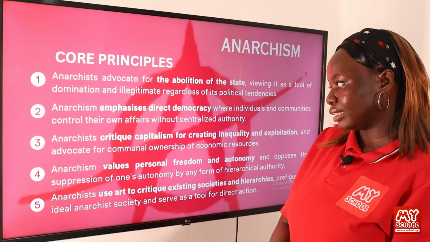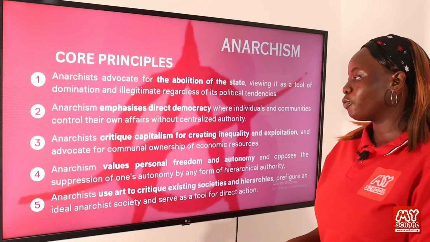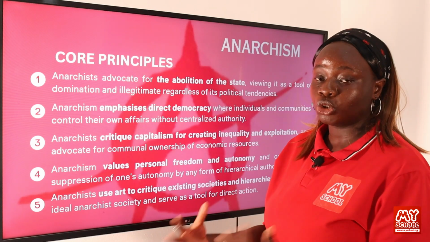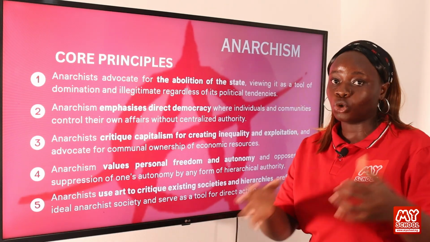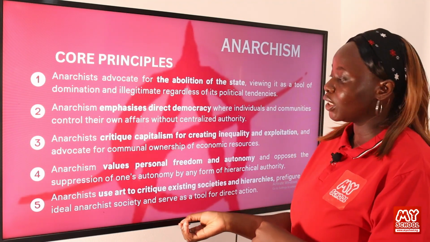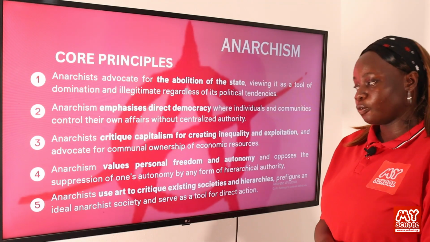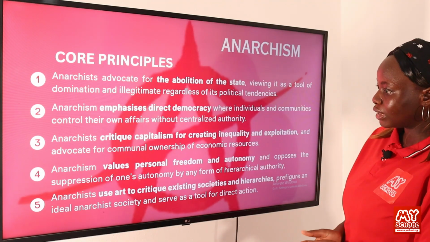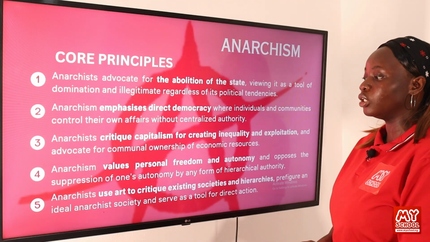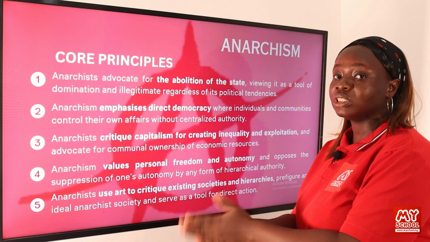Anarchists critique capitalism for creating inequality and exploitation and advocate for communal ownership of economic resources. So here they believe that the resources within society should be held by members of the society and not just a few elites within the society. So this is why they critique capitalism as an economic system. Anarchism also values personal freedom and autonomy and opposes the suppression of one's autonomy by any form of hierarchical authority. So they value personal freedom. They believe that everybody should be free to do whatever they want within the society.